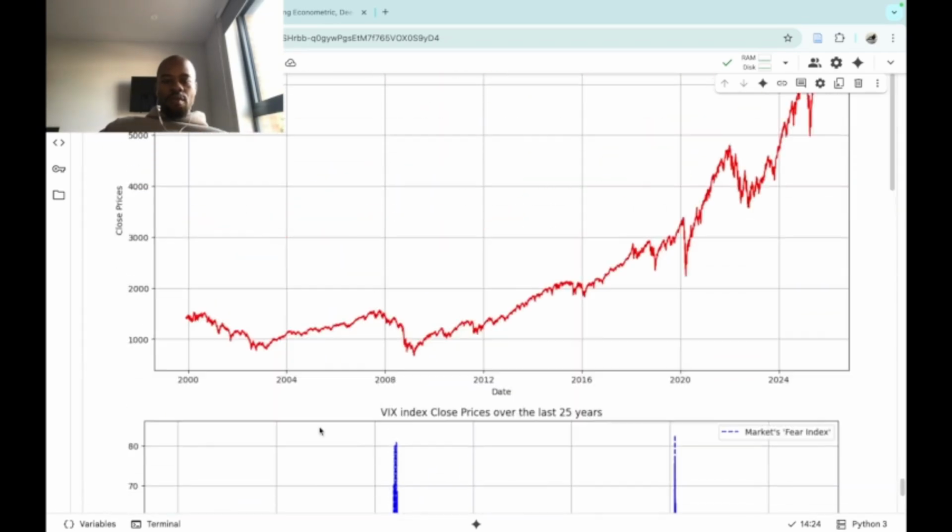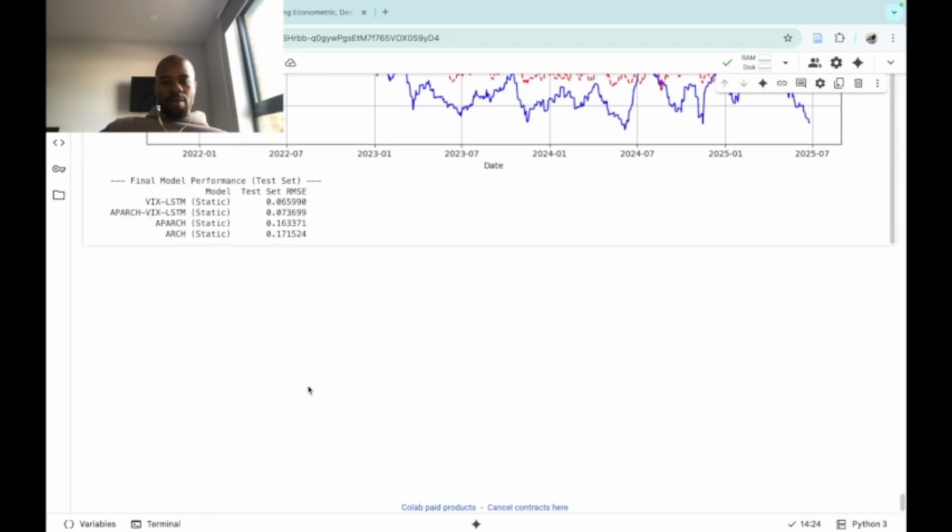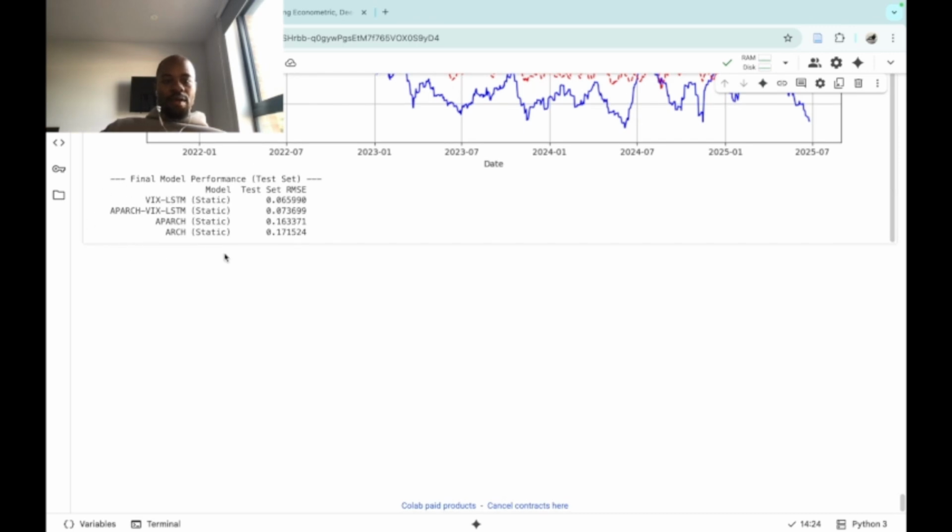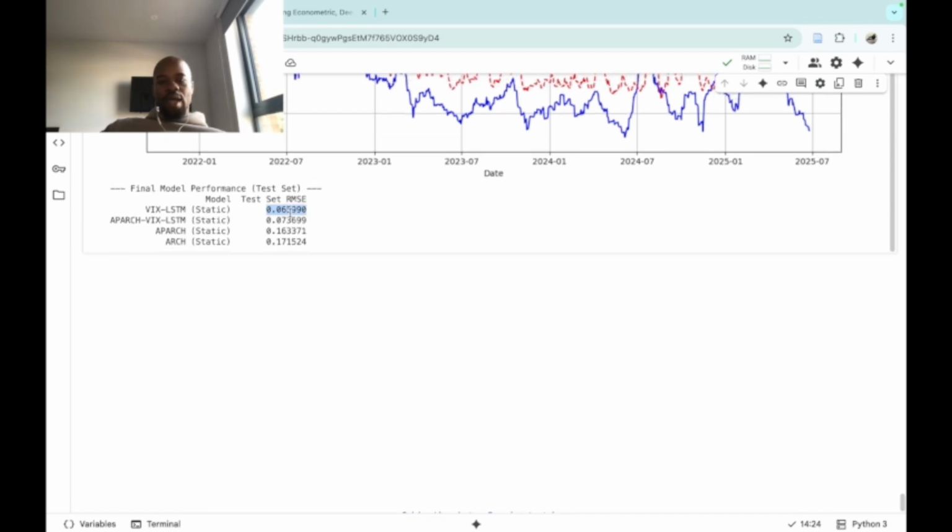So here are the results I got from all of the models I tested. So I will show you the table first. So you can see that the best performing was the VIX LSTM model, which got even better on unseen data. And this is because at this point, they had a lot more data to be trained on. So before you only had the training data, but at this point, you had the training and the validation data. So next, it was the APARCH VIX LSTM, which was just slightly below the simpler VIX LSTM. And then you had the APARCH and then the ARCH. I also tested the ARCH because I wanted the baseline. So the ARCH was my baseline.